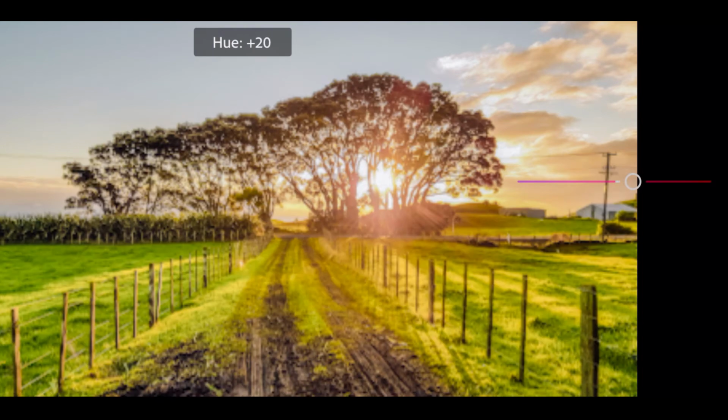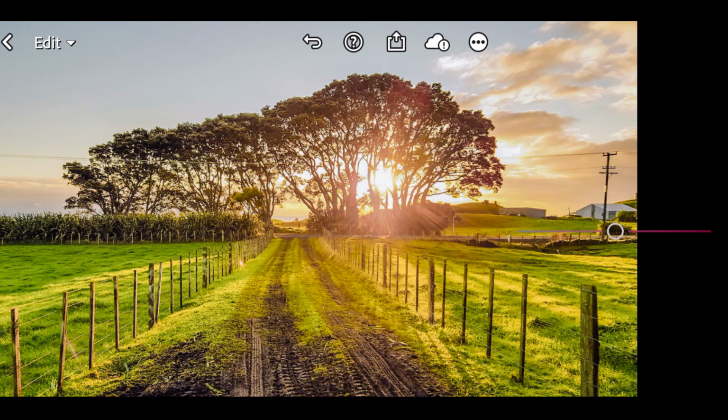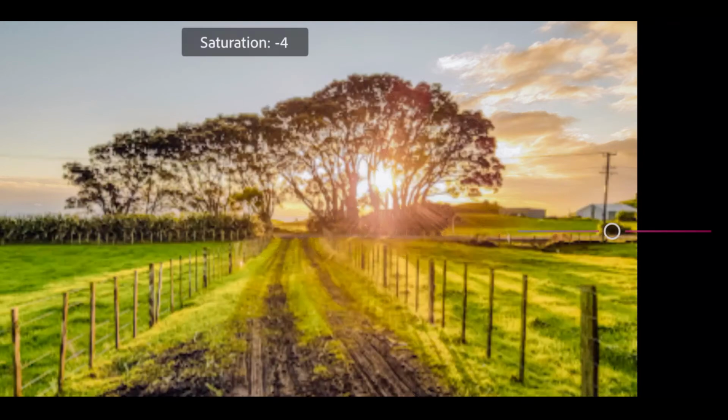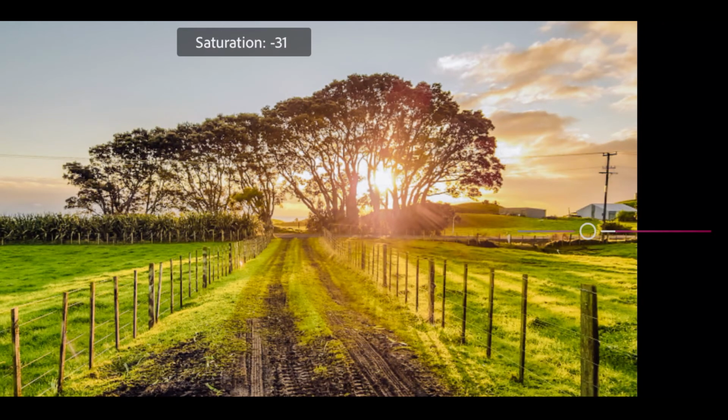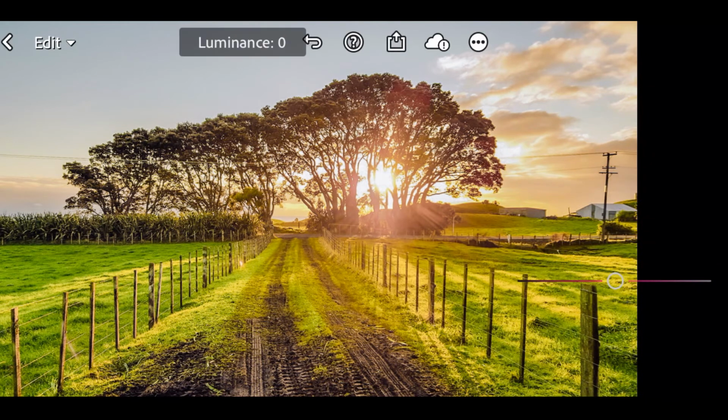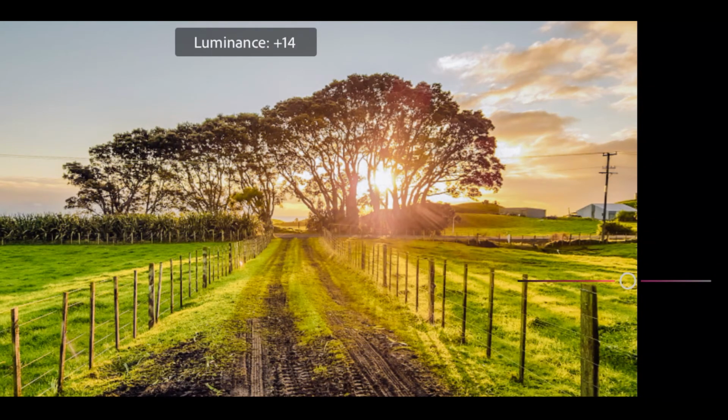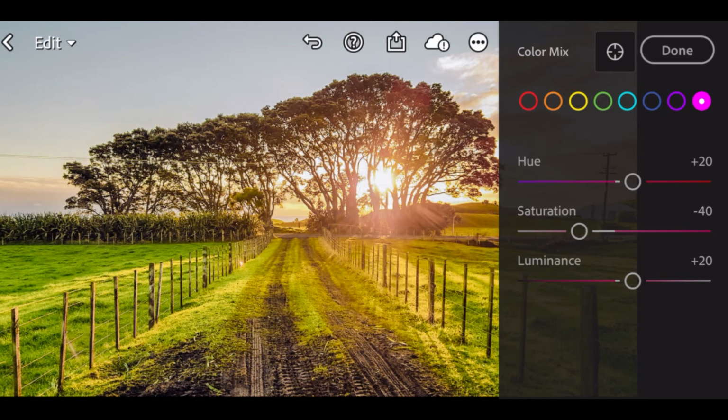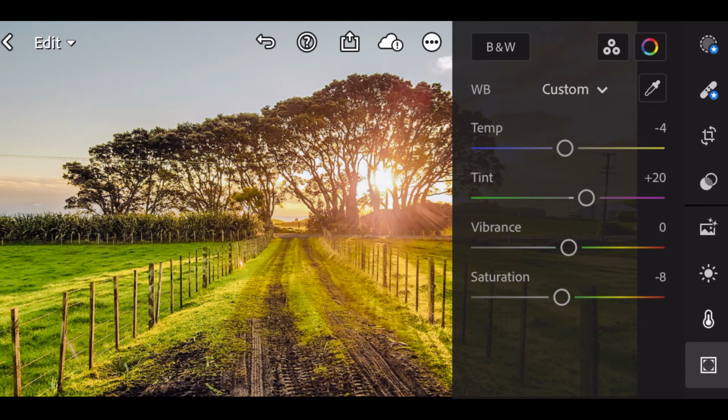Go to magenta color. Hue plus 20. Saturation minus 40. Luminance plus 20. And done. Go to Effects.